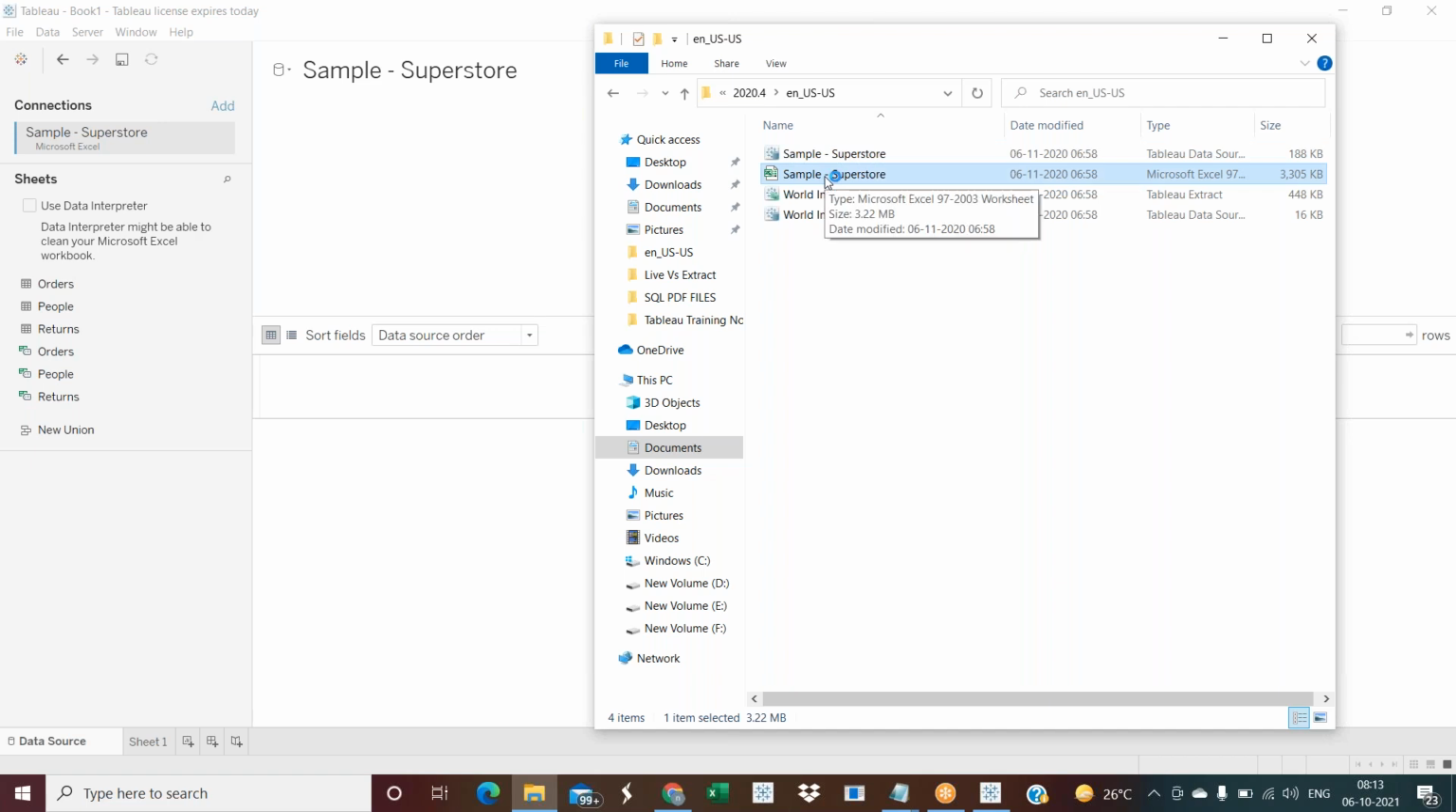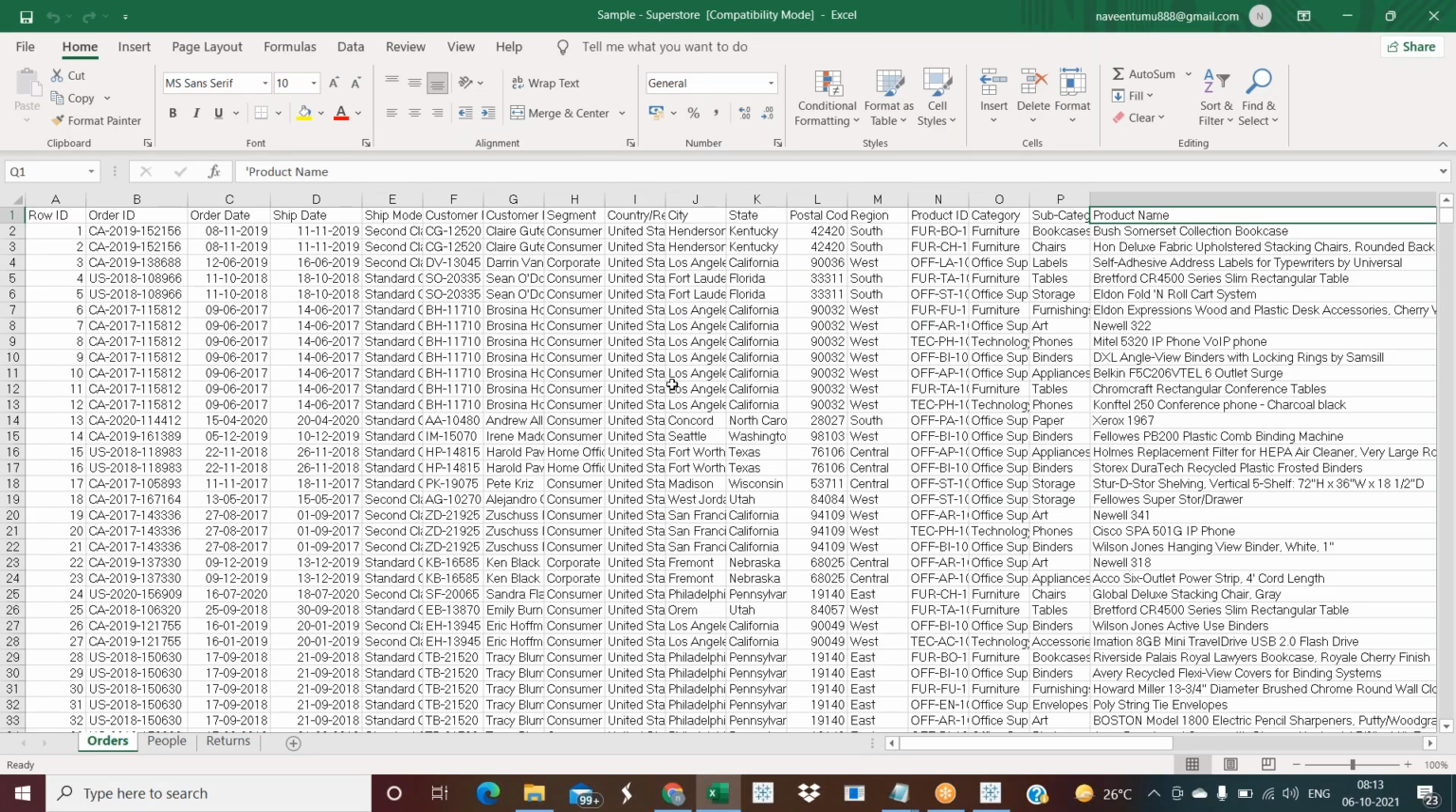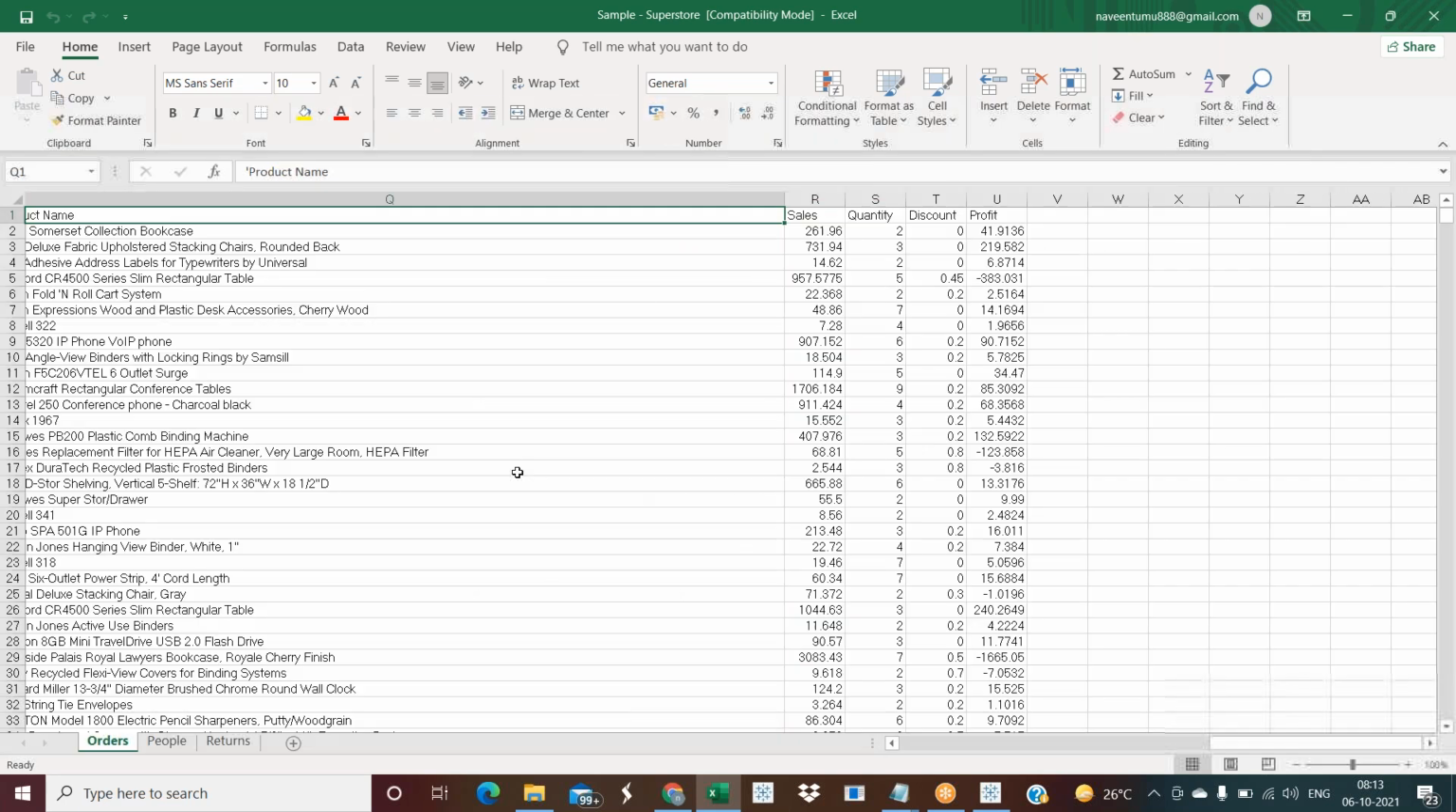Sample Superstore is one of the free Excel files, provided by Tableau for practicing purposes. Most of the analysis we can do with it. It is retail data. We can also discuss what this data is and how it works. All things will be discussed here. So this is the data I'm connected with now.